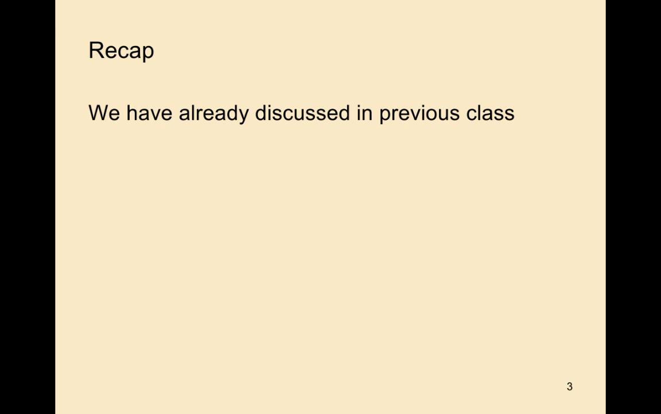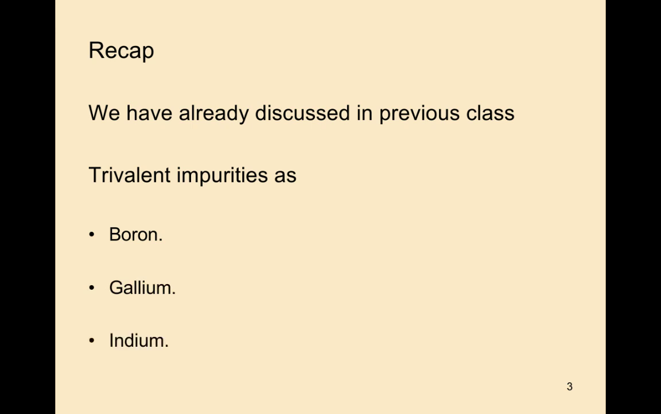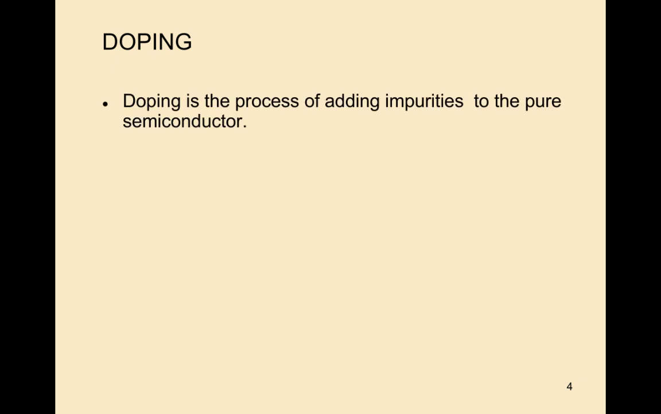In the previous class we studied trivalent impurities and pentavalent impurities. Examples of trivalent impurities are boron, gallium, and indium. So, what is doping? Doping is the process of adding impurities to a pure semiconductor.